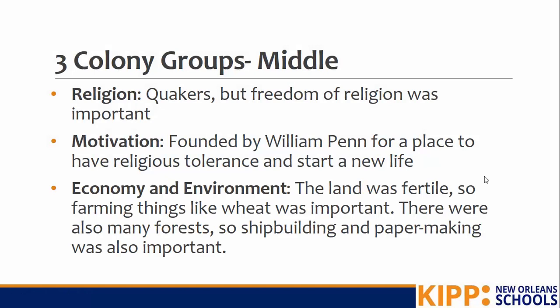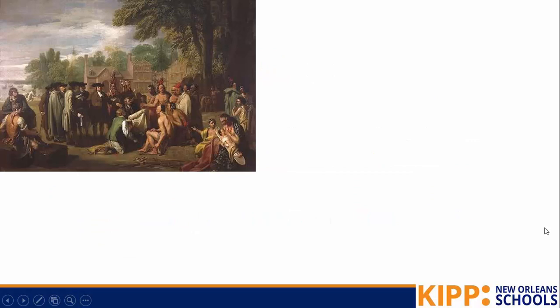And the economy and environment. The land of the middle colonies was pretty fertile, so farming things like wheat was important. There were also many forests, so shipbuilding and paper making were also important. The middle colonies get nicknamed the breadbasket because they farmed things like wheat. Let's look at some pictures.